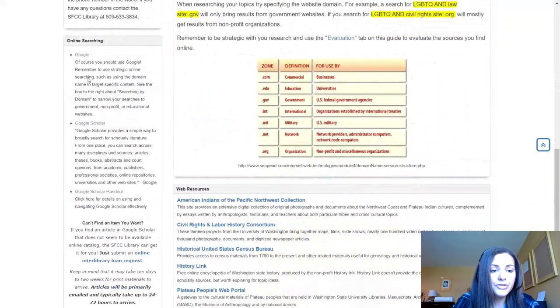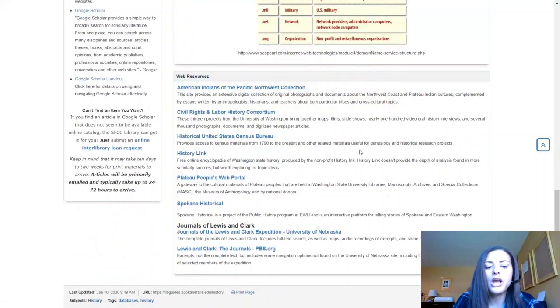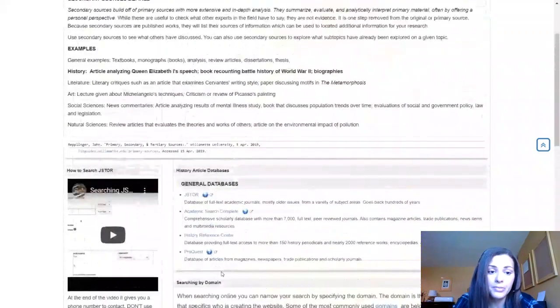And then at this point, this would also be a good place to start searching Google Scholar, which is similar to Google but only provides access to scholarly works. However, it's important to note that you don't have access to everything in Google Scholar, so make sure you look at this handout for more details on how to use it well and to get access to what you need. If you find an article on Google Scholar you can't get access to, go ahead and click here to fill out an interlibrary loan form. That's how we get you articles that we don't have access to automatically. We try to get a hold of it for you and then email it to you. Also make sure that you look at the different web resources that might be helpful in this area depending on what your topic is.